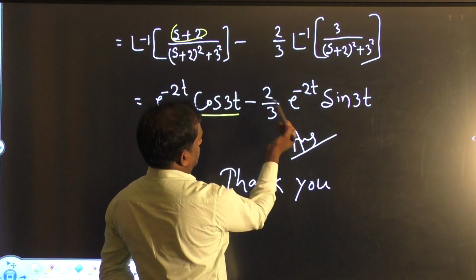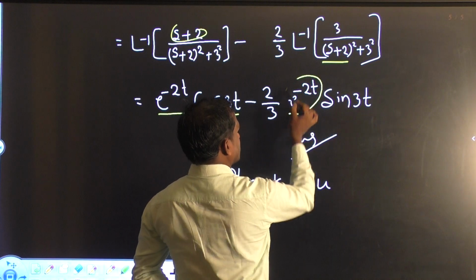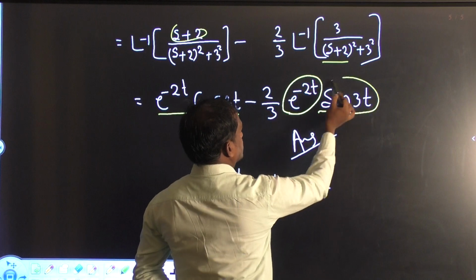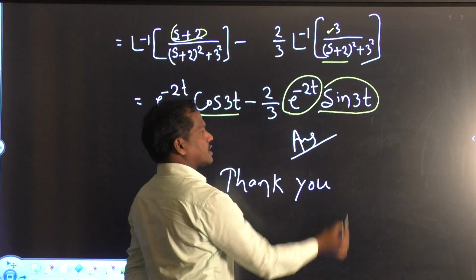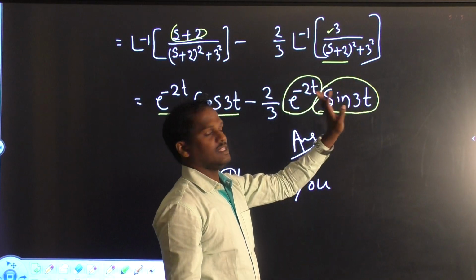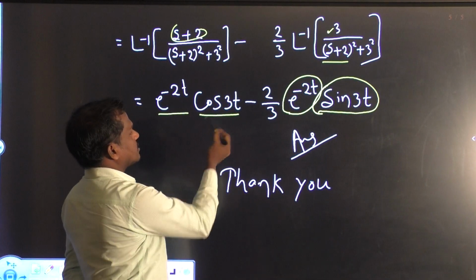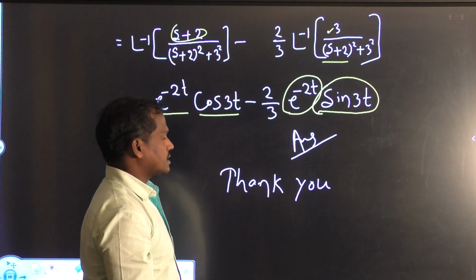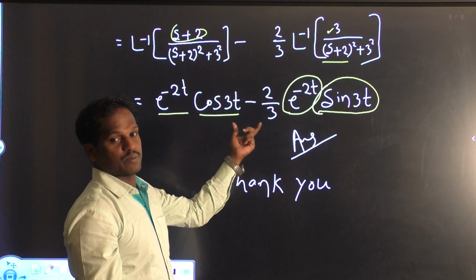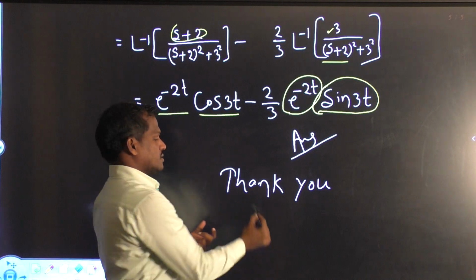Now 2 by 3 is a constant value, obviously we can take it outside. And for s plus 2, that's why we are using the shifting theorem: it is e to the minus 2t. And this has a constant value in the numerator, so we use the sine formula, and 3 square gives sin 3t. So the result is e to the minus 2t cos 3t minus 2 by 3 e to the minus 2t sin 3t. This can be solved by using the first shifting theorem of Laplace transformations. Thank you.